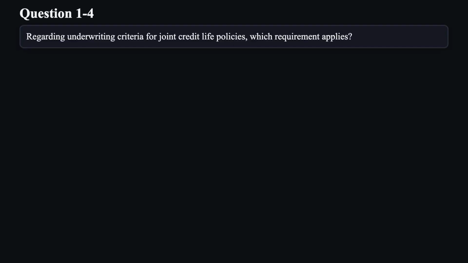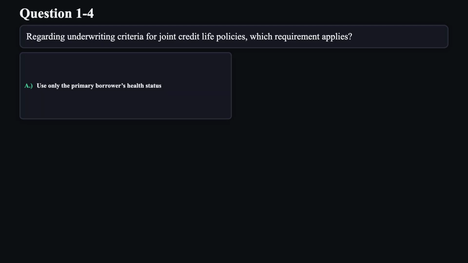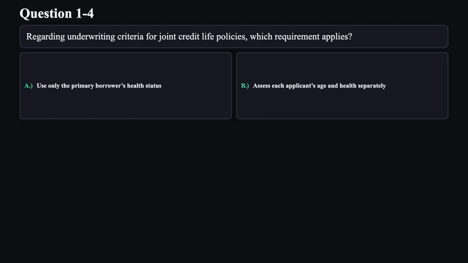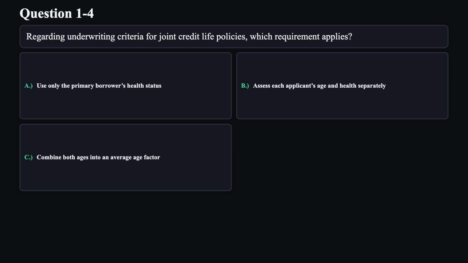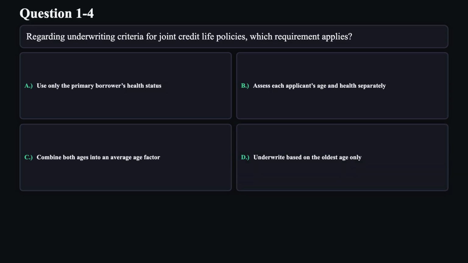Question 4. Regarding underwriting criteria for joint credit life policies, which requirement applies? A. Use only the primary borrower's health status. B. Assess each applicant's age and health separately. C. Combine both ages into an average age factor. D. Underwrite based on the oldest age only.